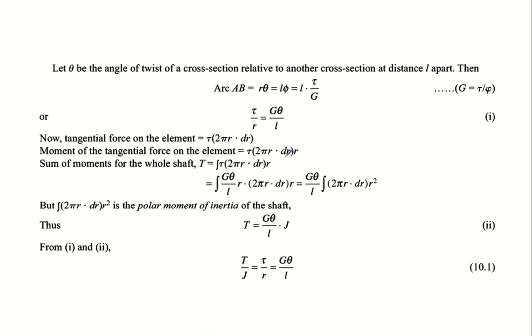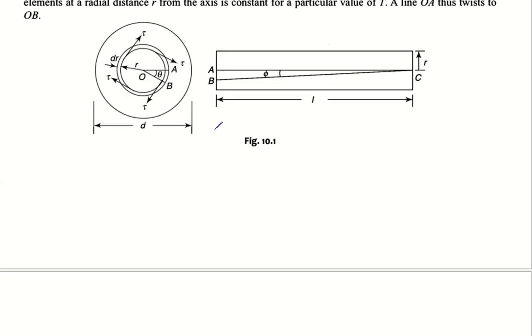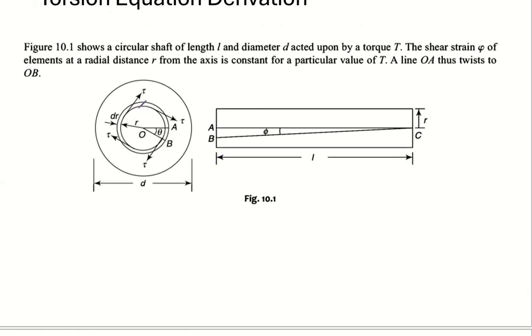Now we have some more part. We need to look into the force balance. So what is the tangential force on the thin section we have considered? We have considered a thin annular section. Force is nothing but stress into area. Now it is a small area. Going back to the figure, it is a small annular ring, so the area can be considered as circumference into thickness, that is 2 pi r into dr. So we are considering the area of this annular ring as 2 pi r into dr.